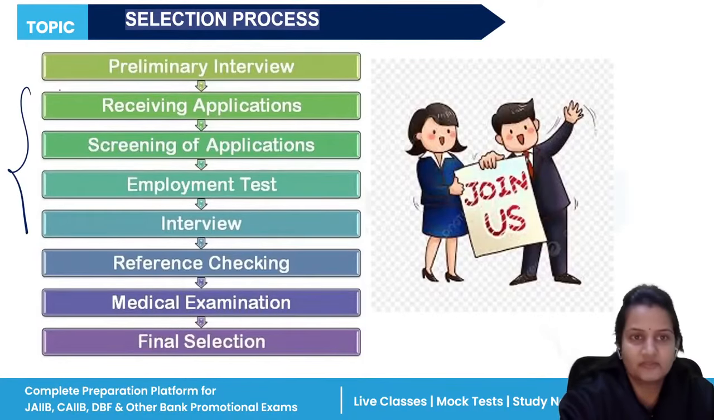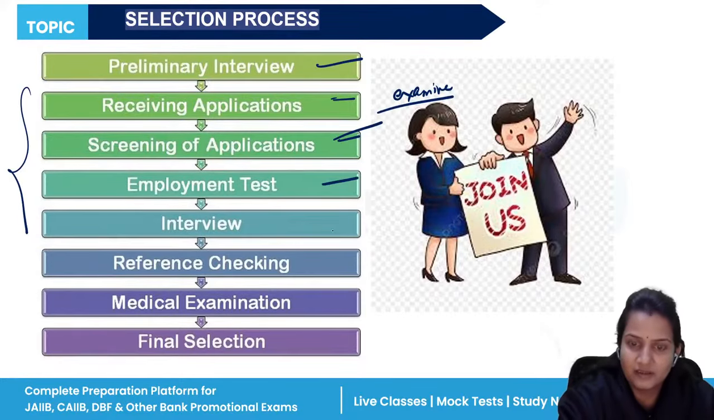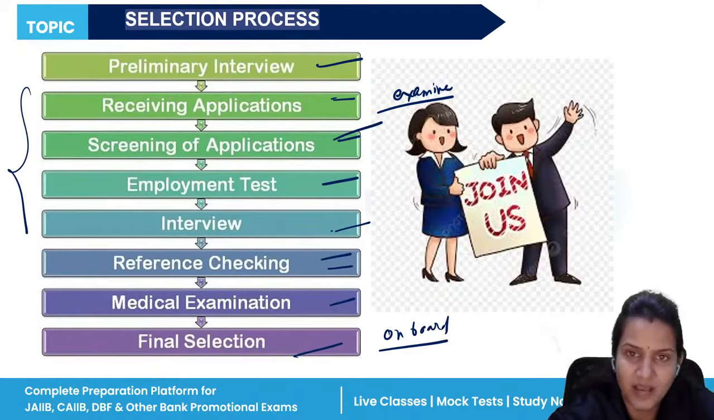Now, the process of selection. What is the process of selection? First, a preliminary interview is done. After that, the recruitment form. After that, the HR will receive the application, examine it, and screen it. After examining, they will take a written test, an interview, a phone interview. After that, they check the reference, do a medical examination, and then finally they select and onboard the candidate. Same as recruitment.